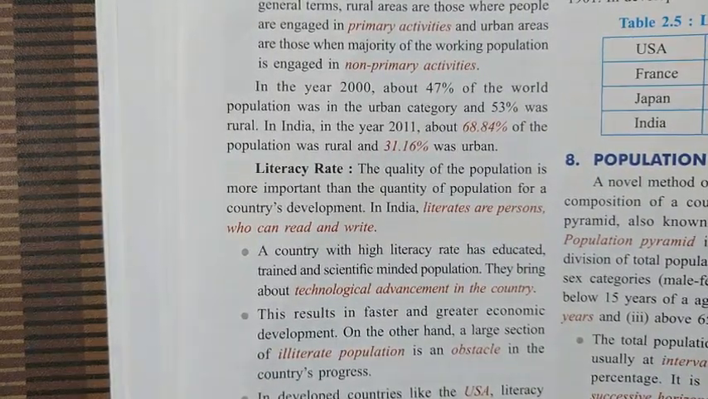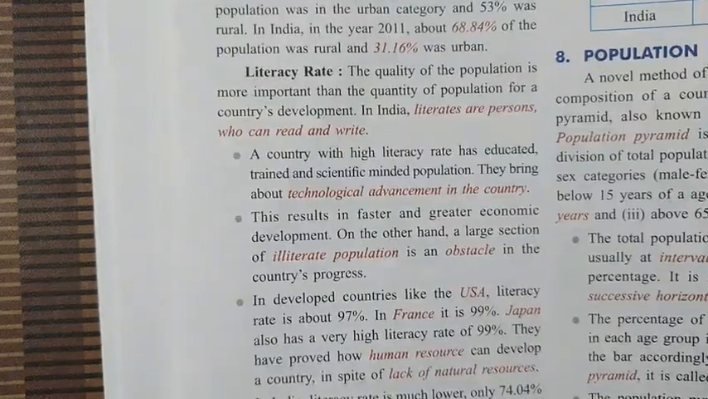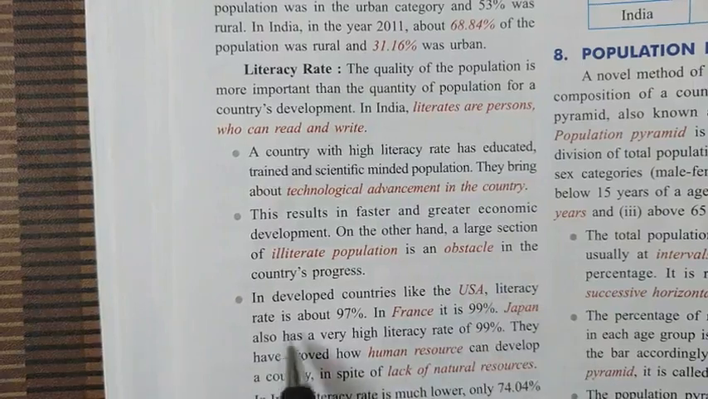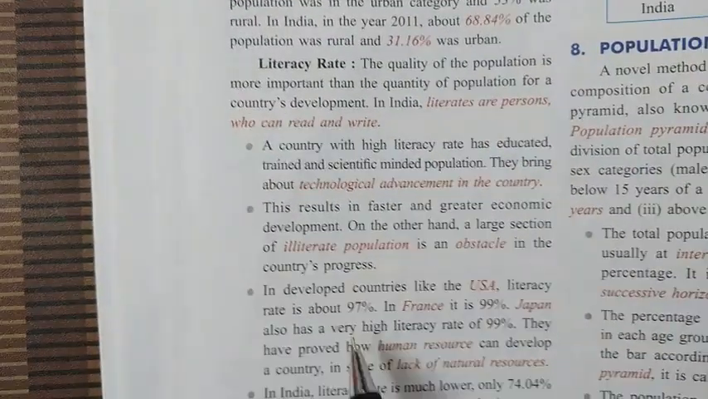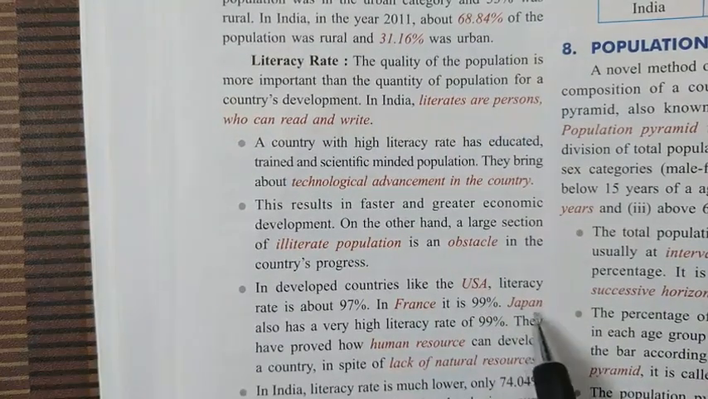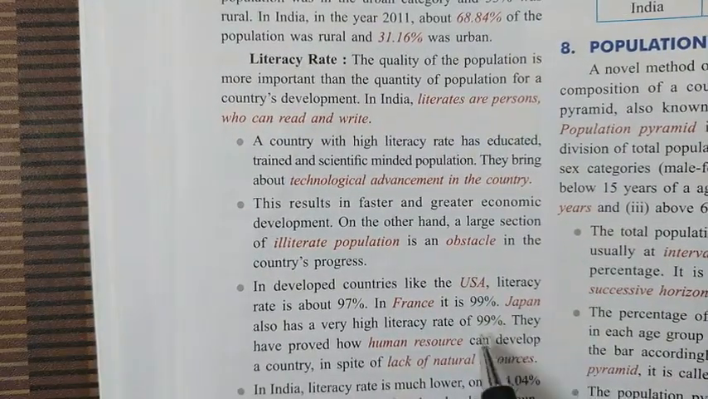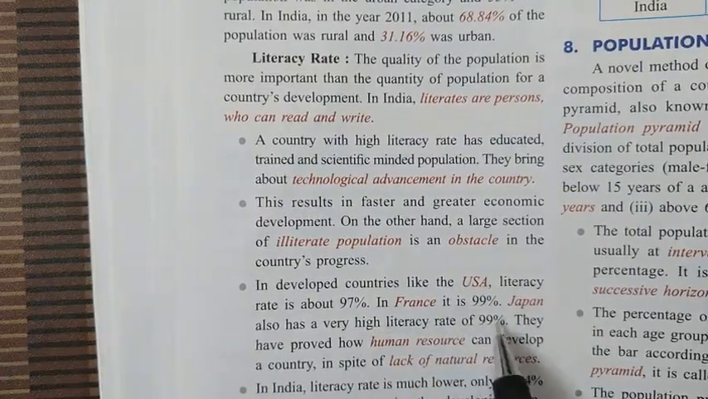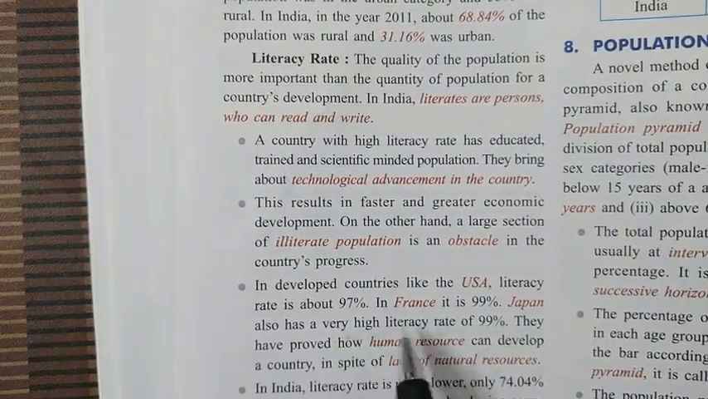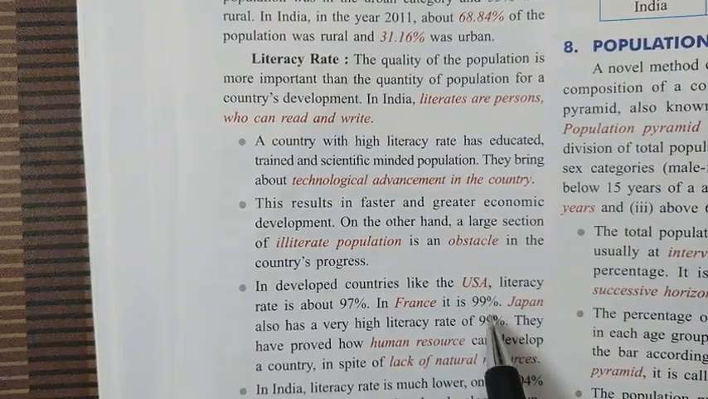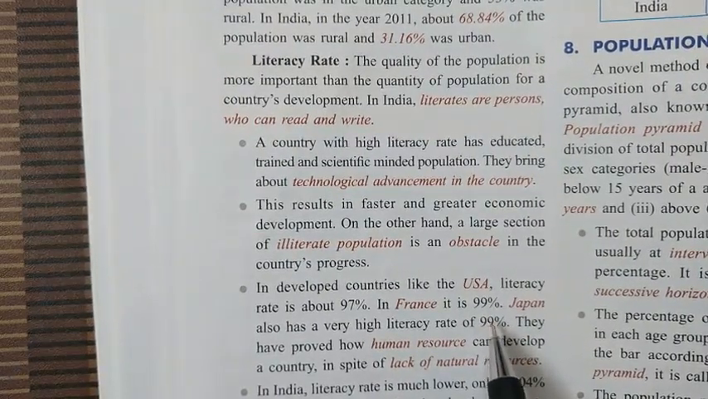When we talk about the literacy rate, there is an example of USA. In USA the literacy rate, you can find it is 97%. In France it is 99%. In Japan you can find it is very high, 99%. So these developed countries are having almost 100% literacy. Even the remaining 1% know how to read and write.